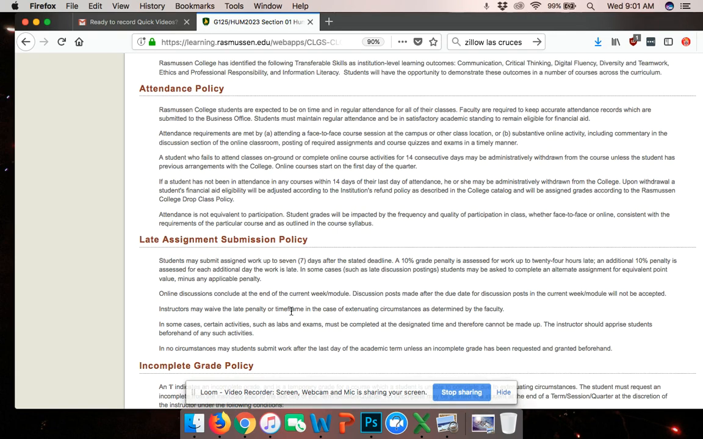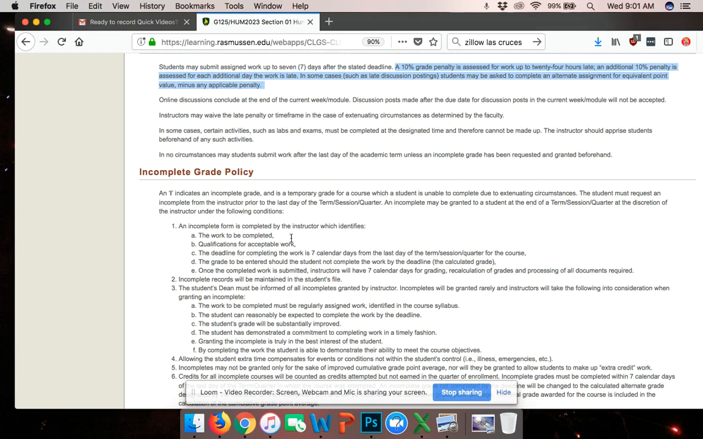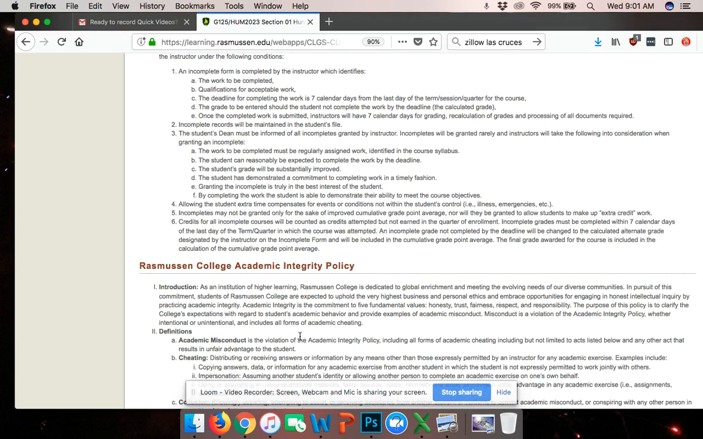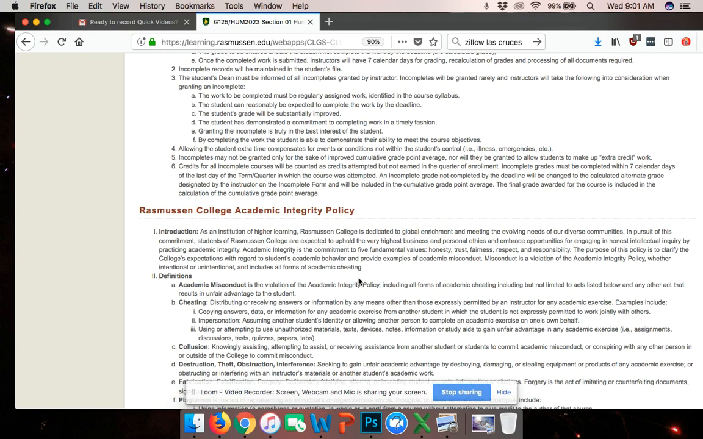You can read this on your own. Late assignment submission policy, right? You can submit late work up to 7 days after the deadline, but there's a grade penalty. So be sure to take a look at that. Incomplete grades, it gives you some information on that. Hopefully you guys are all going to pass this.